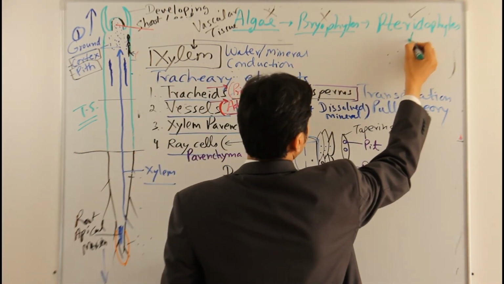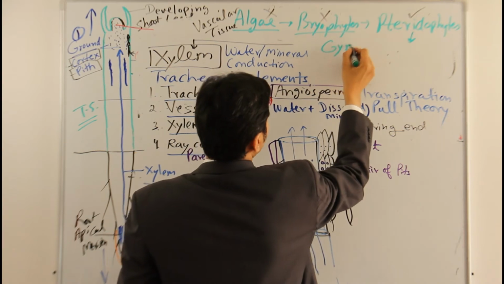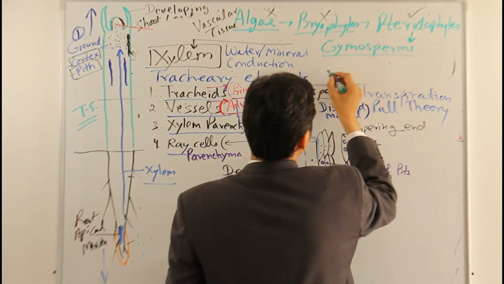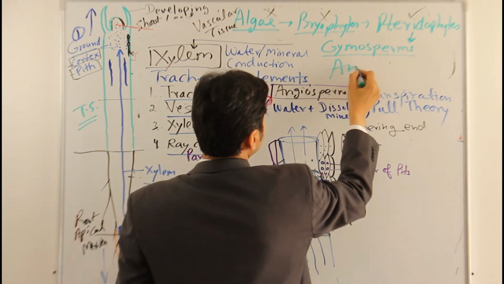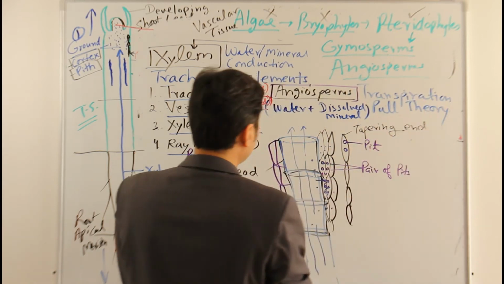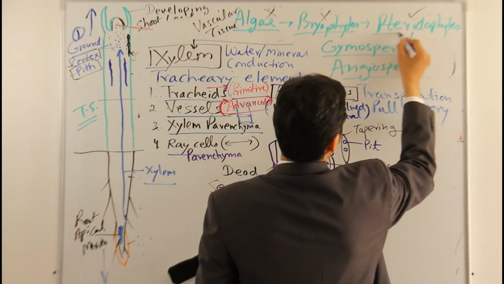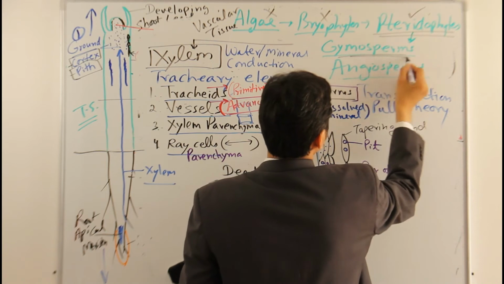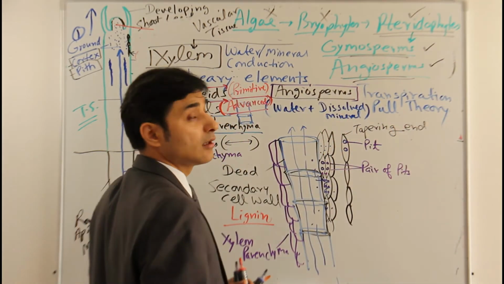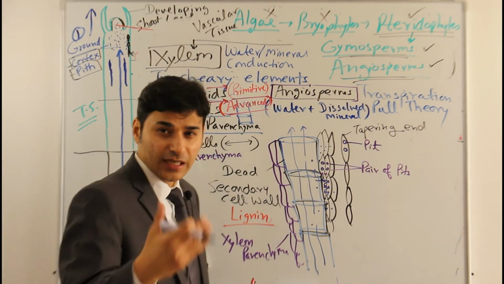After pteridophytes, the next is gymnosperms. Gymnosperms also have vascular tissues, and the last evolved group is angiosperms. So vascular tissues start from pteridophytes. Pteridophytes, gymnosperms and angiosperms, all three have vascular systems, that means xylem and phloem.